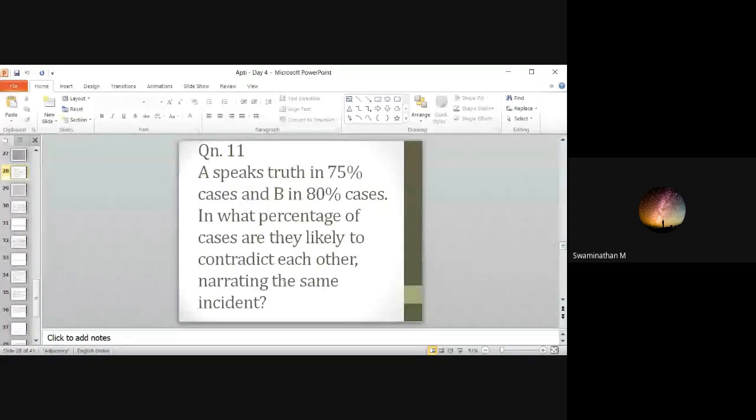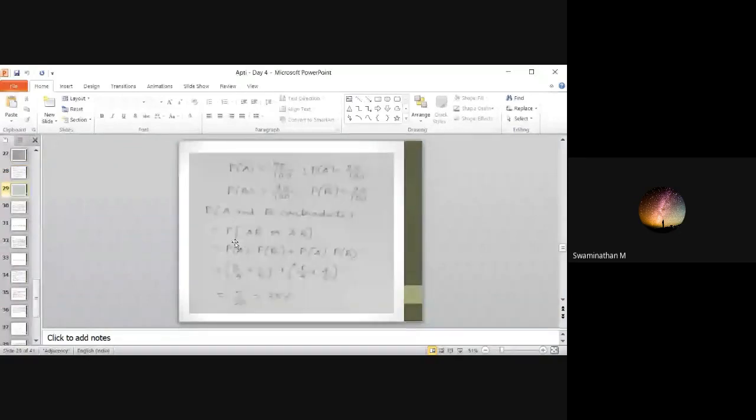So what is the probability that only one of them is selected? Something like that. An interview question is also there with complements like contradiction problems, interview problems, few more problems also there. The formula is the same. That is P of A B bar or P of A bar B.